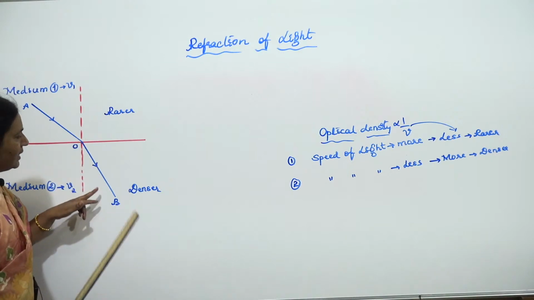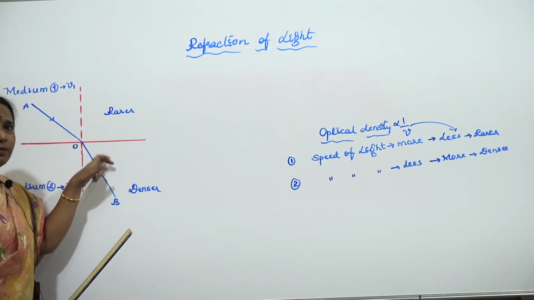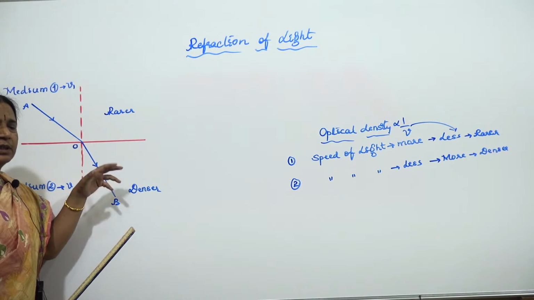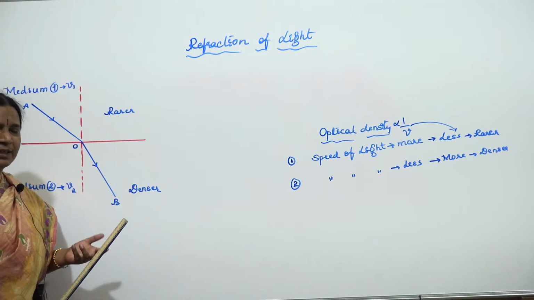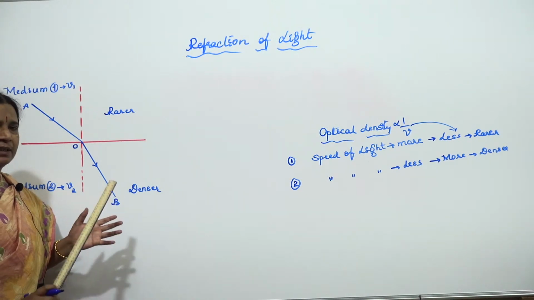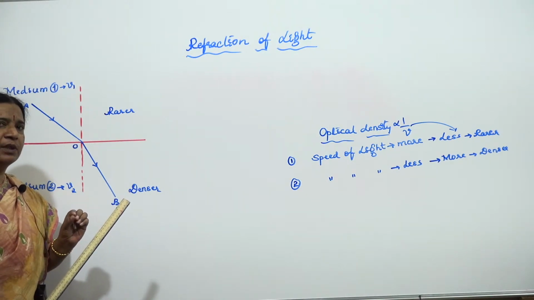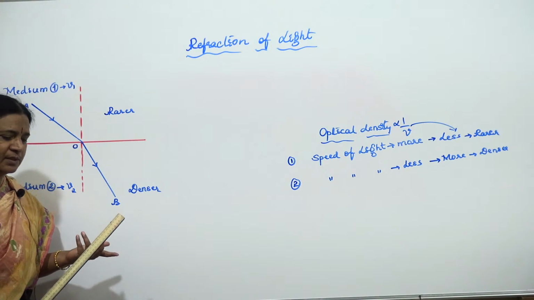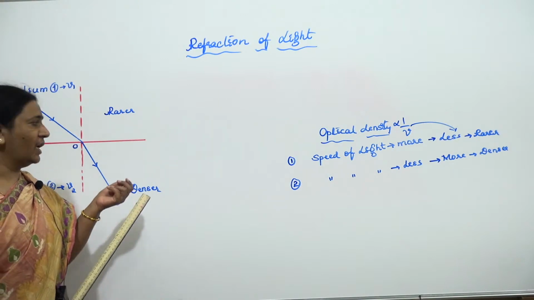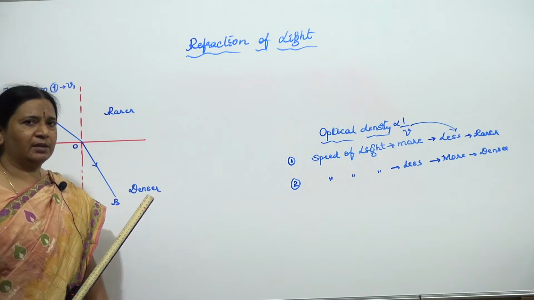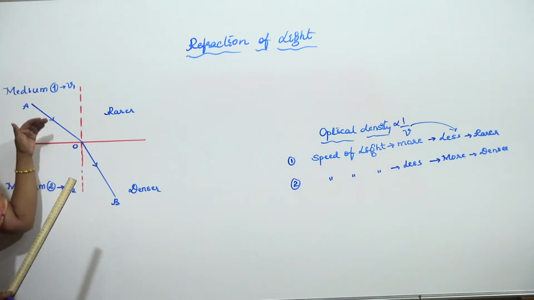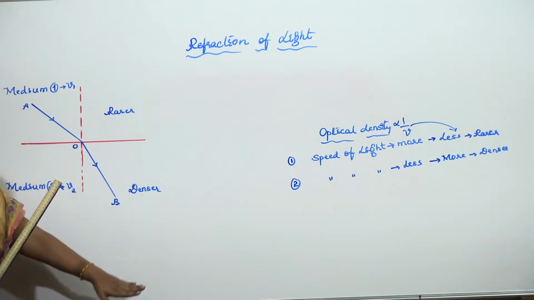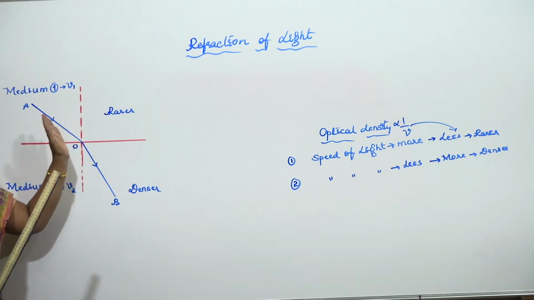Imagine the absence of this change of optical medium. Every time I keep repeating "optical", you have to understand that from now onwards we speak only of transparent mediums, an optical medium which allows light to propagate through it. So in the absence of this, if the same optical medium would have continued,